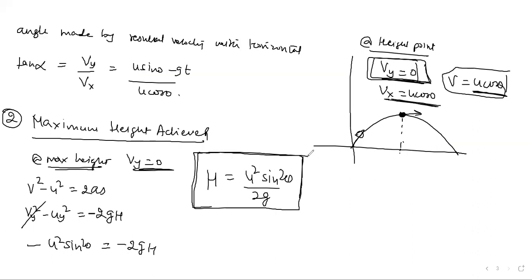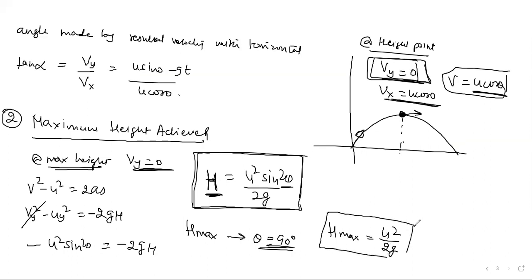This is the maximum height achieved during the motion of this projectile in space. Suppose you want to get the greatest height for the same object; then it depends directly on theta only. Your theta should be 90 degrees, when you throw straight upward, and the height achieved will be maximum. This is called the maximum height. For this you need an angle of 90 degrees, so h maximum is U square by 2g simply.